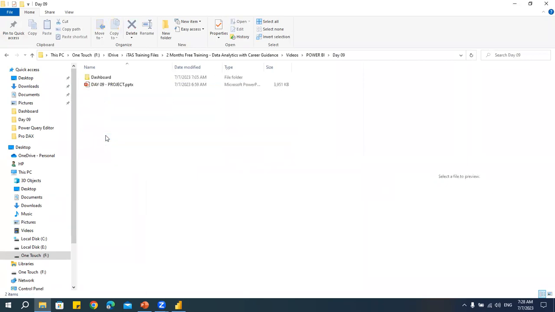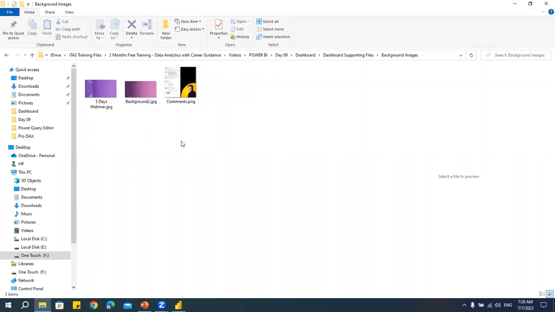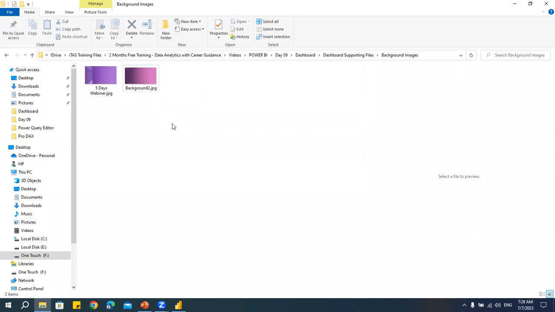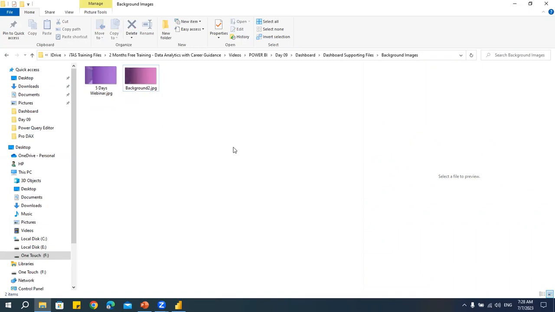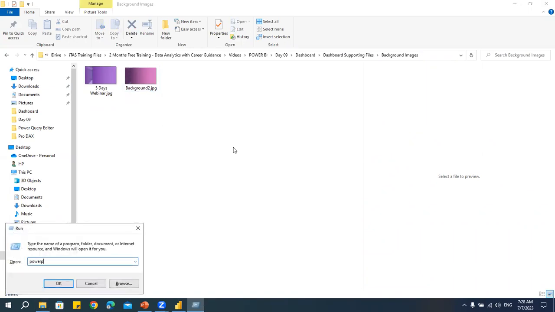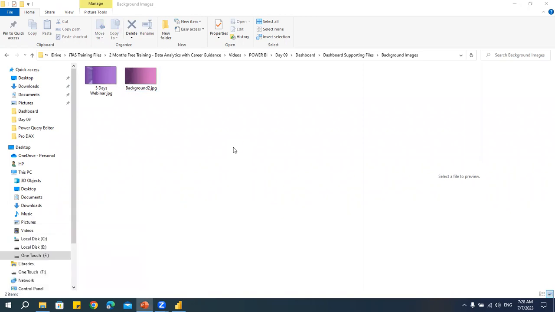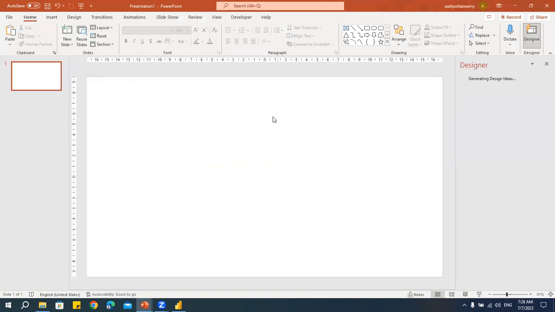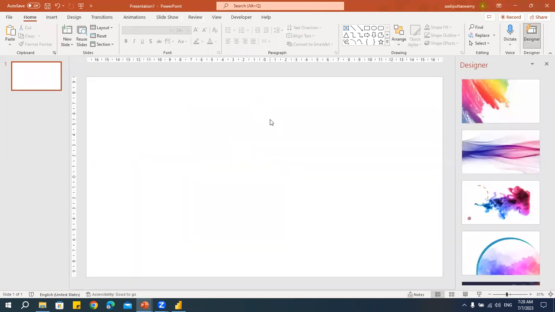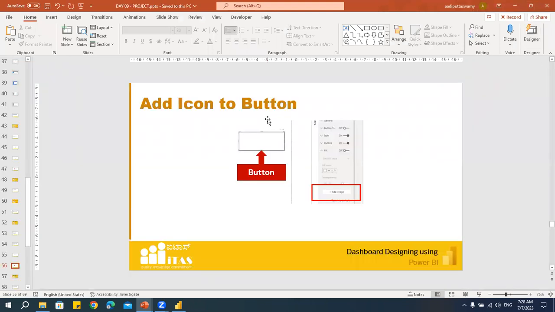Start. Okay. Here, I have this dashboard. I have some images and some supporting files, which I'll be sharing with you. I'll click on this. So here, I have some images. Now, how to create these images? Okay, let me tell you. I'll open a PowerPoint application. Here, you design whatever you want, and then I can take it to Power BI. How to take that? Let me tell you.